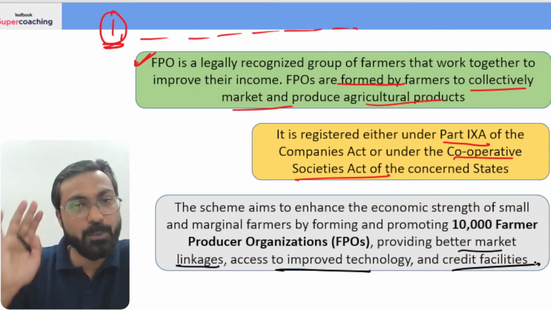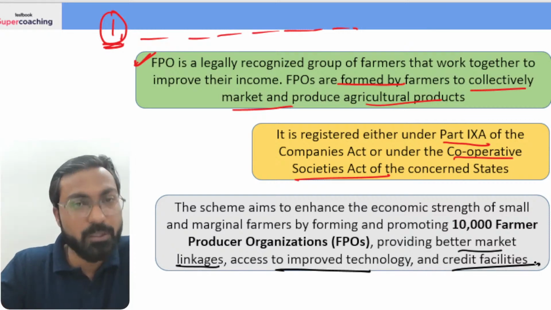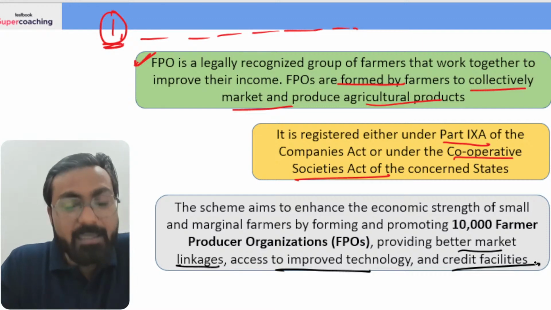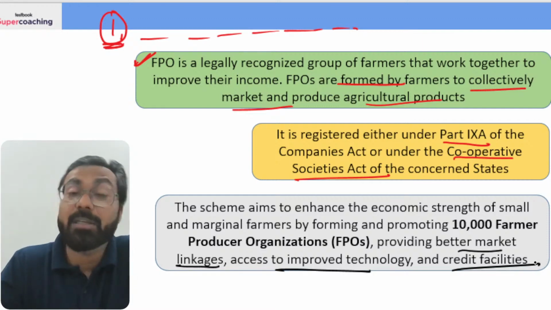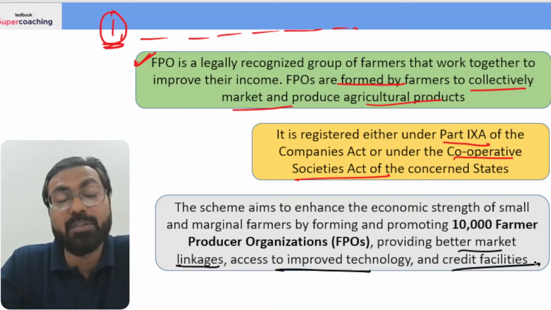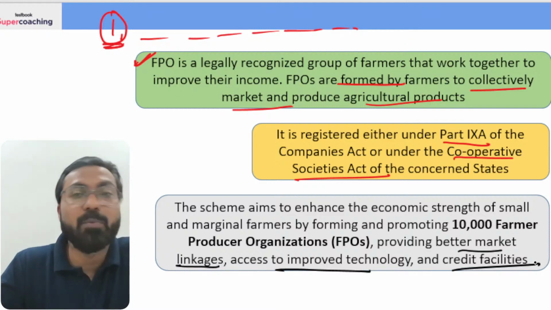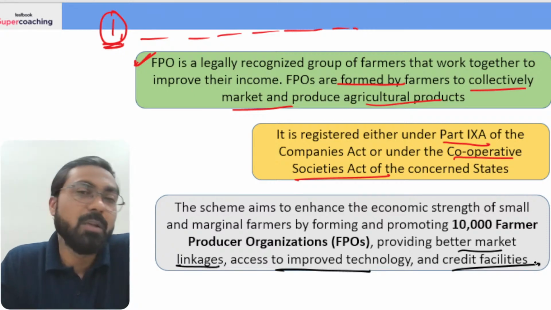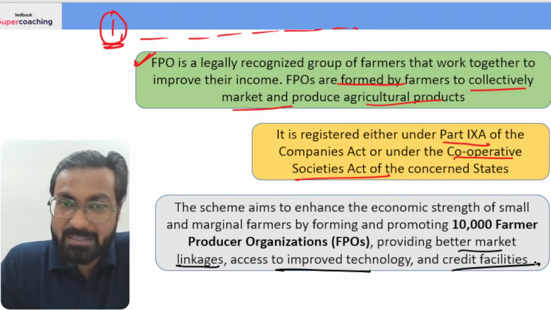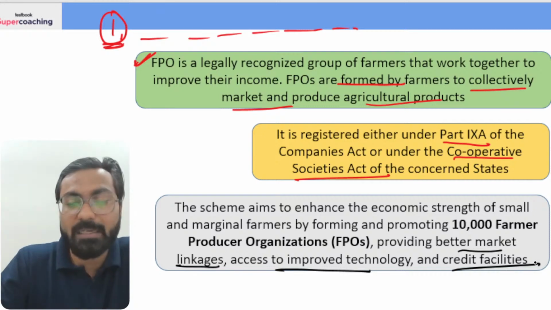Right? Once an FPO is formed, it helps the farmers in better market linkages, it provides access to improved technologies, and it also helps the farmers with credit facilities as well. So that is the objective of the scheme.